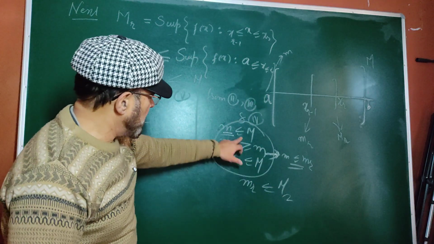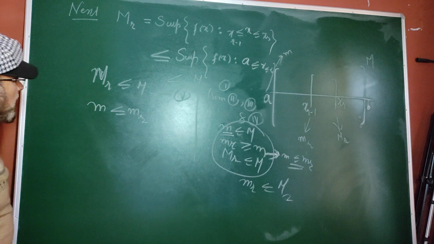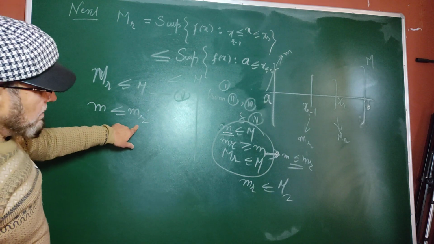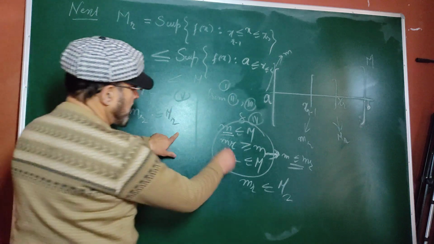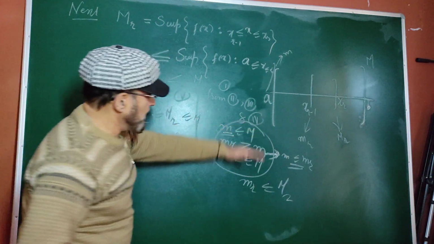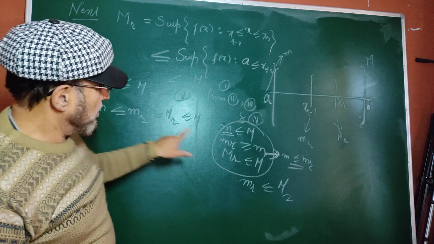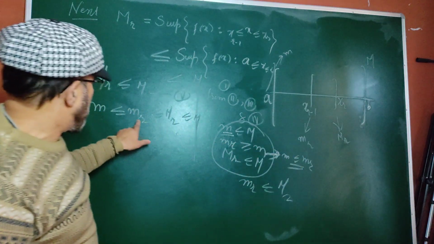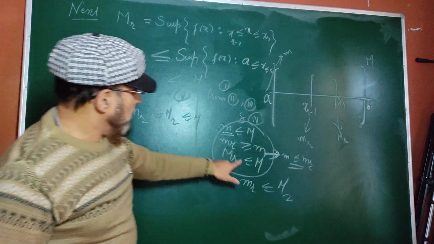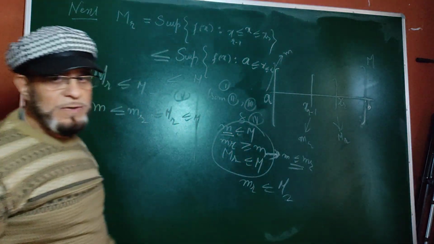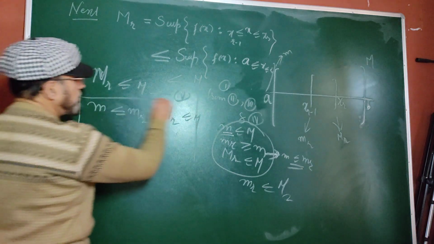This is actually your first. So m is less or equal to mr. Then mr is less or equal to capital MR. Then capital MR is less or equal to M. I am combining these. Your m is less or equal to mr, this is this. Your mr is less or equal to capital MR, which is this. And then capital MR is less or equal to M. Combining all this, you have got the relation.